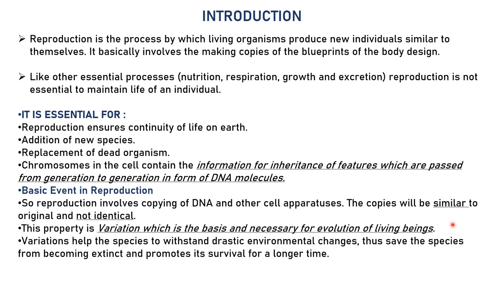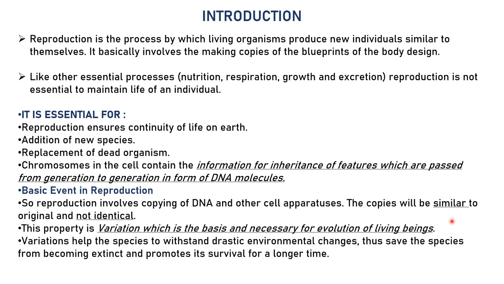And there can also be changes accumulated over many years, and these changes may give rise to a different species, right? You can see the similarity in the cat family, that is cat, tiger, lion, leopard, right? They have certain kinds of similarity, but still there are variations.